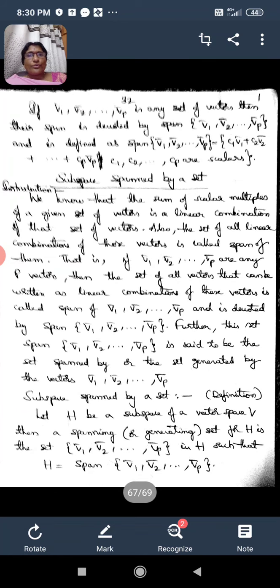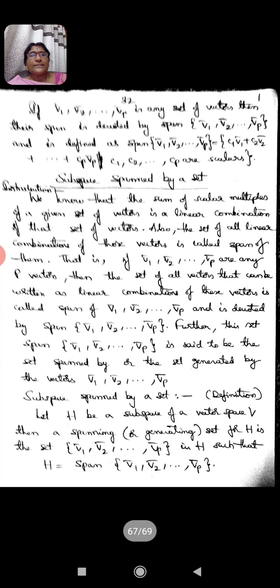If v1 bar, v2 bar, so on vp bar is any set of vectors, then their span is denoted by span of, in the set brackets, v1 bar comma v2 bar comma so on comma vp bar, and is defined as the set consisting of all the vectors of the form c1 v1 bar plus c2 v2 bar plus so on plus cp vp bar, such that c1 comma c2 comma so on comma cp are scalars.